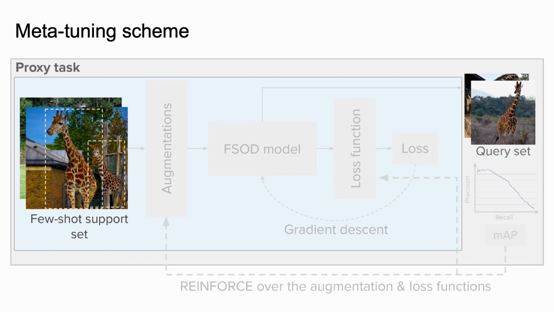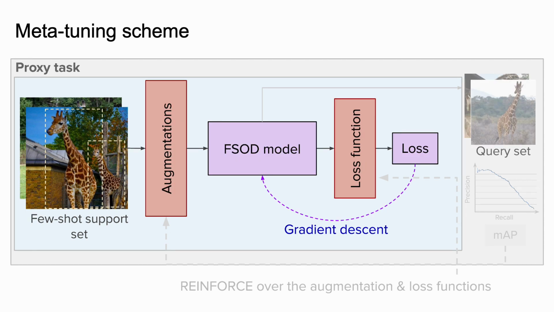To meta-learn these distributions, we define an episodic training procedure that samples proxy few-shot detection tasks over the base class training data to imitate real few-shot detection tasks over the novel classes. Each proxy task contains a few-shot support set and a query set. At each proxy task, we sample an augmentation and loss function and fine-tune the initial model on the support images using gradient-based optimization.